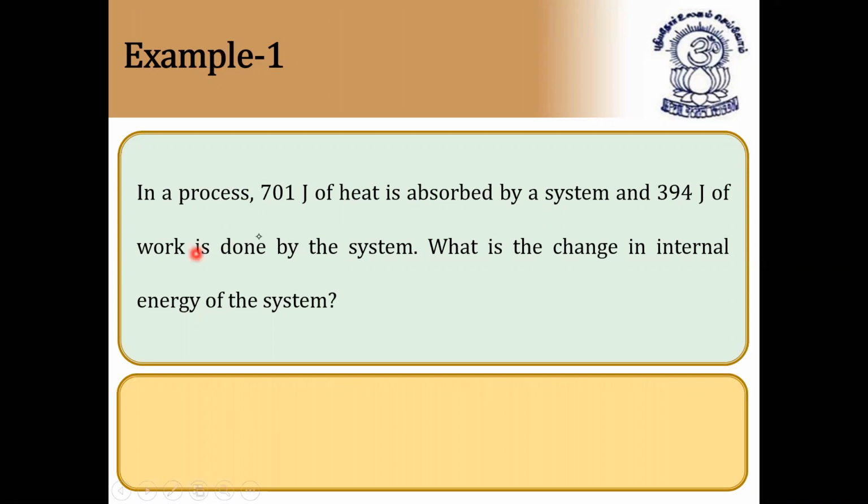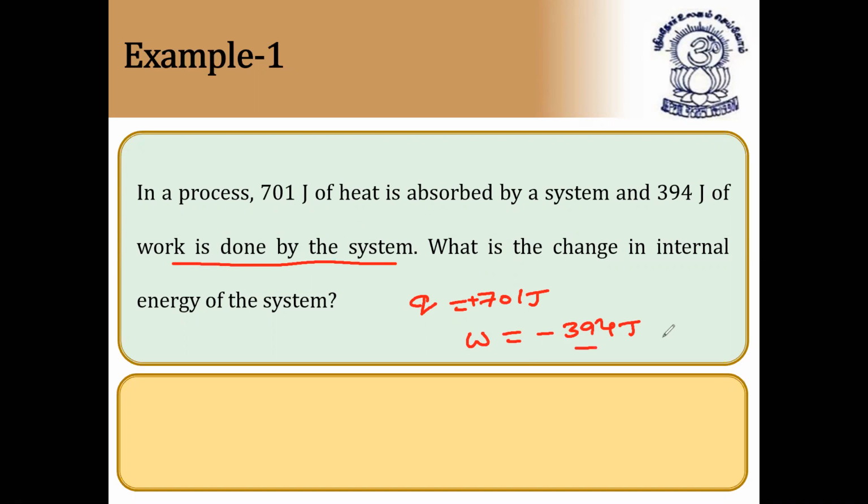701 joules of heat is absorbed by the system, so it is nothing but Q. So Q is equal to plus 701, with a positive sign because it is given to the system, and 394 joules of work is done by the system. Here you see the words "by the system", so W is equal to minus 394 joules, because by absorbing this much energy it does some work, and that work is given out as minus 394 joules.